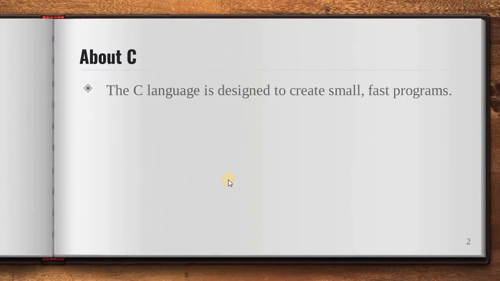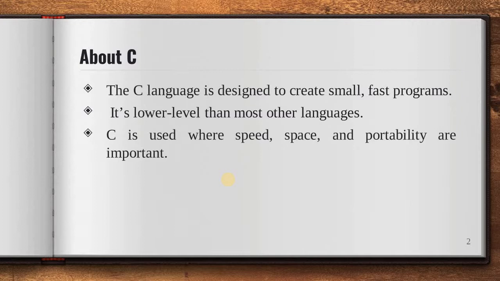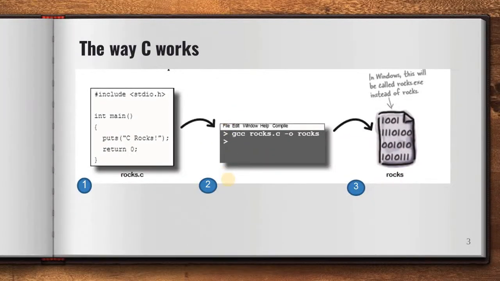Fundamentals of C. The C language is designed to create small and fast programs. It's lower level than most other languages. C is used where speed, space, and portability are important. Most operating systems are written in C, as well as most other computer languages and game software. Now, how does C work?